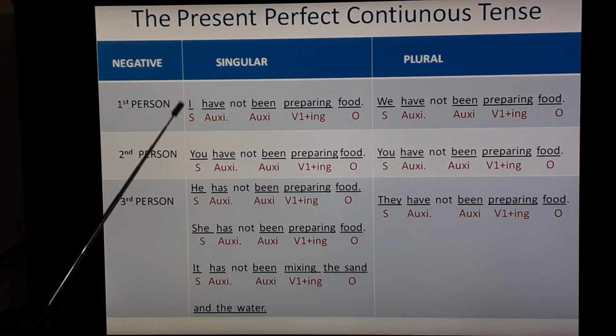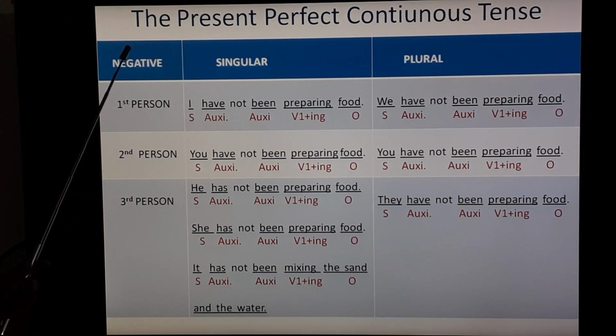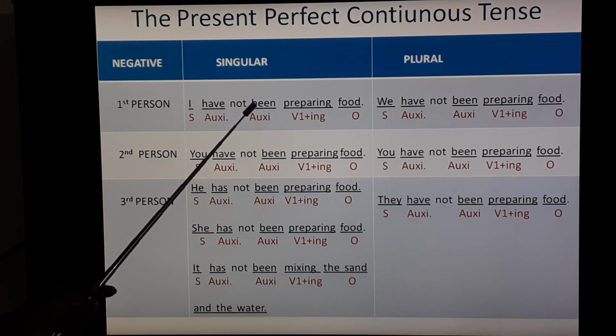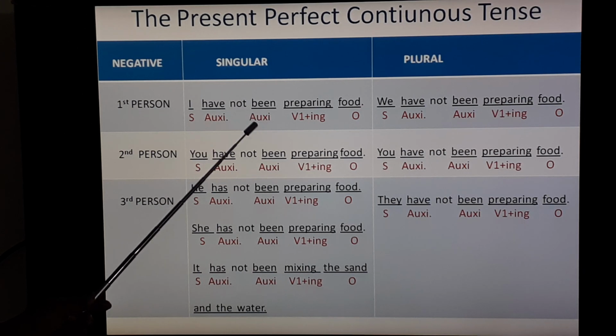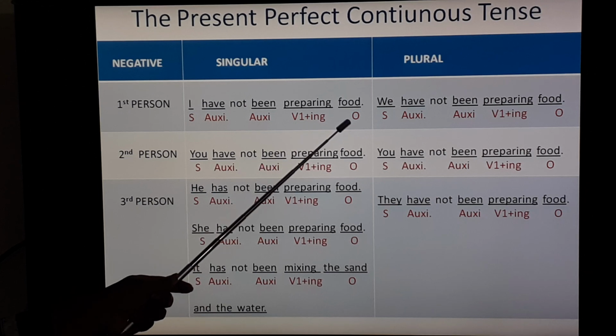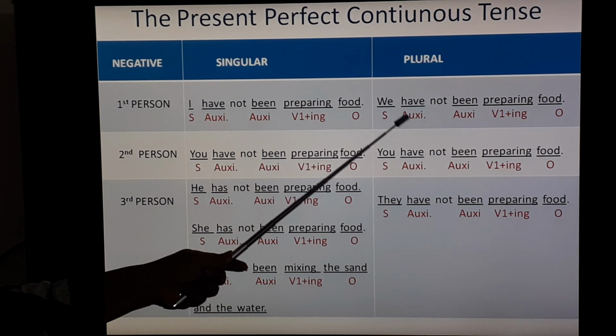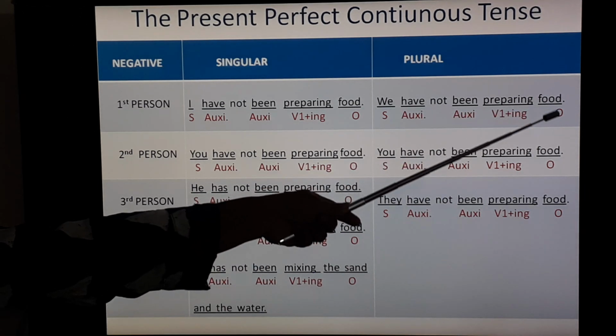I, that is subject. Have, that is auxiliary verb. Not is mentioned because we are framing negative sentence. Been is given. Here it is auxiliary verb. Preparing V1 plus ing. Food, that is an object. First person plural, we. We have not been preparing food.